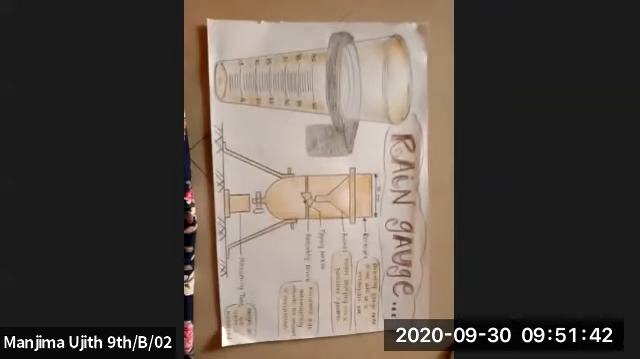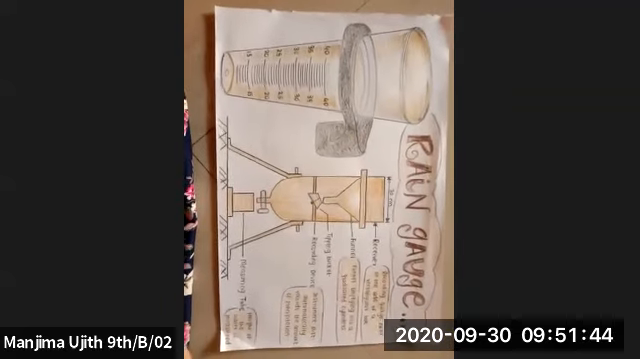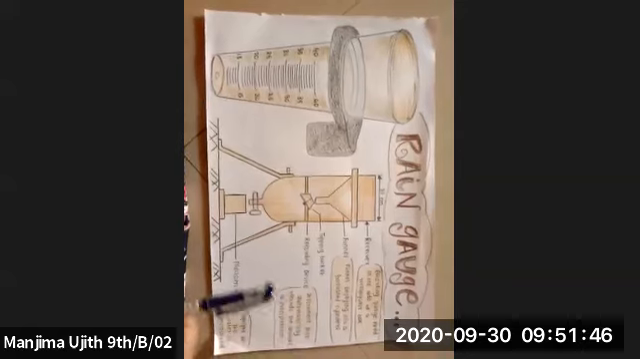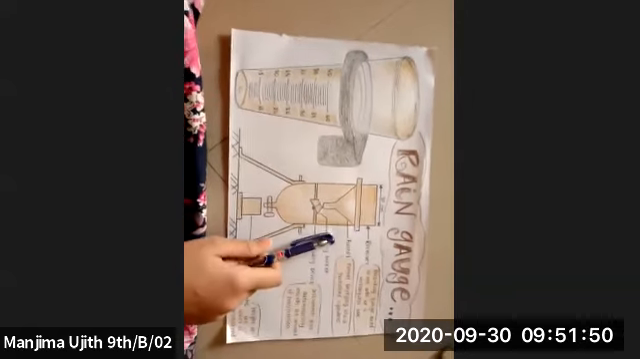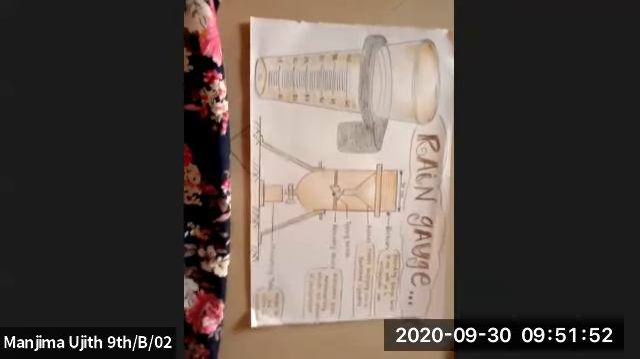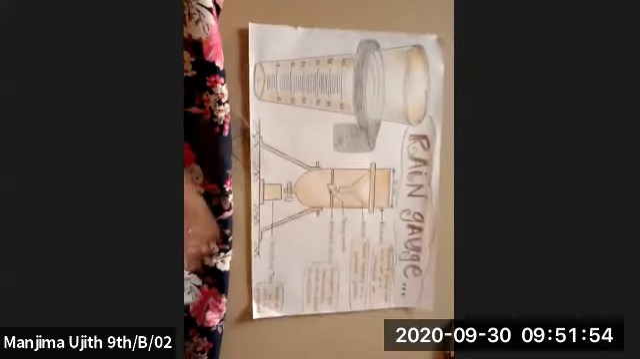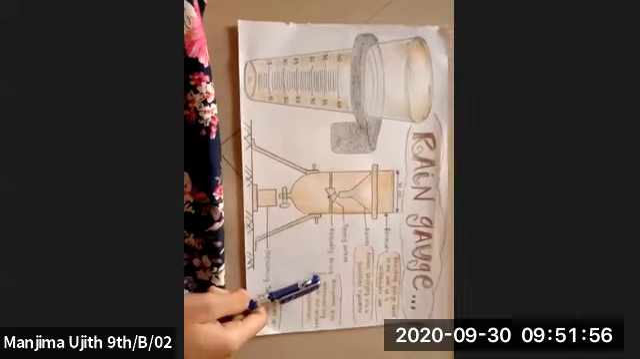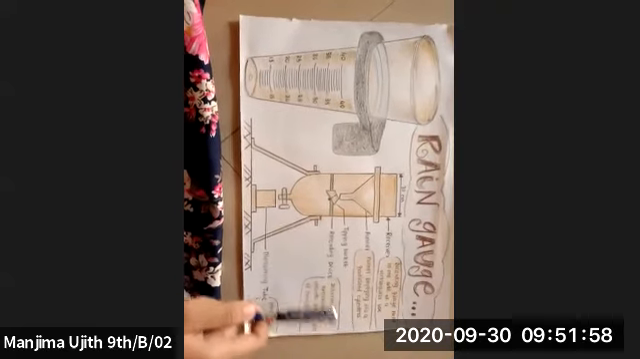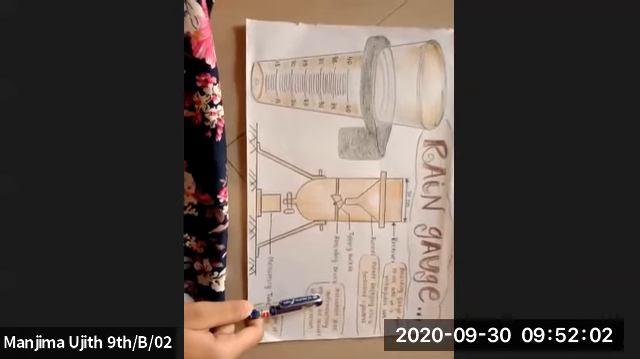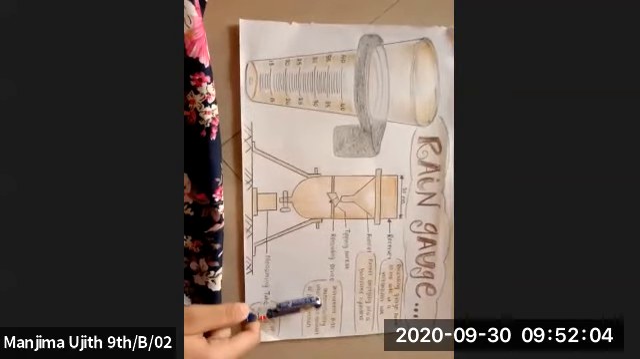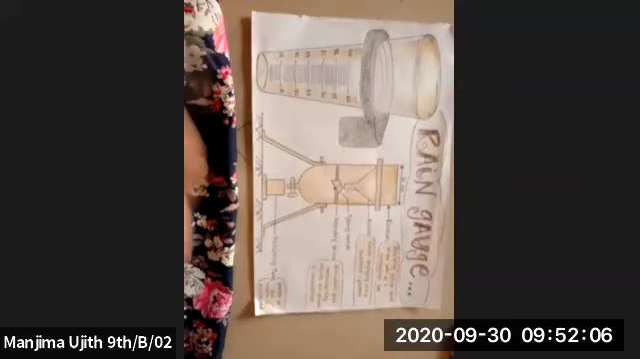Good morning, everyone. Myself, Manjima Ujit from Standard 9th B. Today, I'm here to explain about the rain gauge, what is its use and what are its functions. First of all, what is the rain gauge? A rain gauge, also known as a udometer or an ombrometer, is an instrument used by meteorologists and hydrologists to gather and measure the amount of liquid precipitation over an area in a period of time.